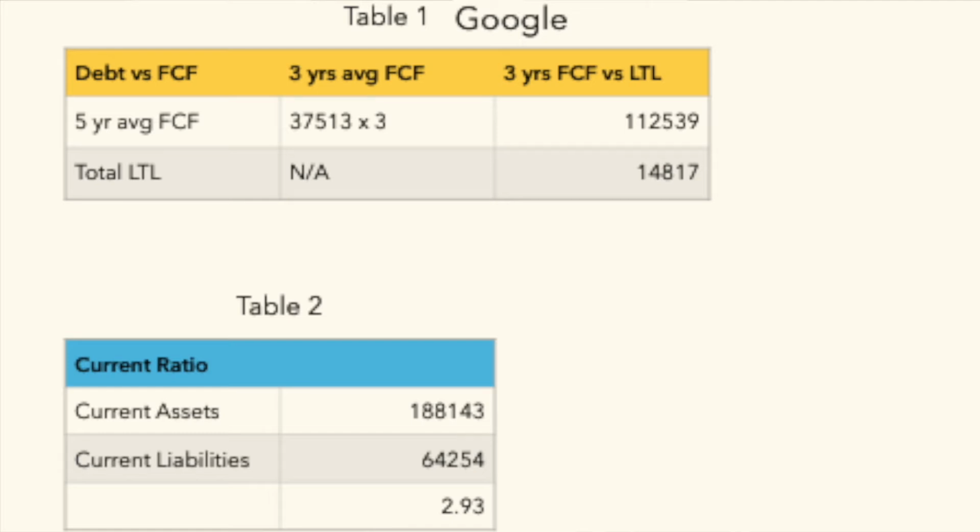And the other thing I like to look at is current ratio. And that's basically saying, can their current assets cover their current liabilities? So Google's current assets are about 188 billion and current liabilities are about 64 billion. Now remember, any current ratio over 1 means that they can cover all the liabilities, but I typically like to see the number closer to 2. In Google's case, it's closer to 3.